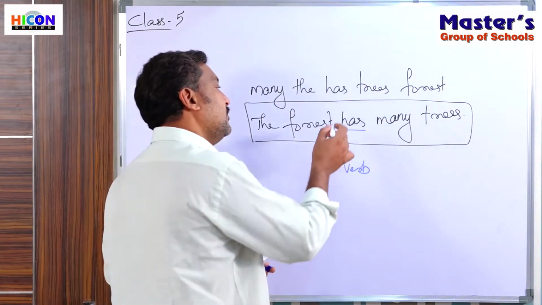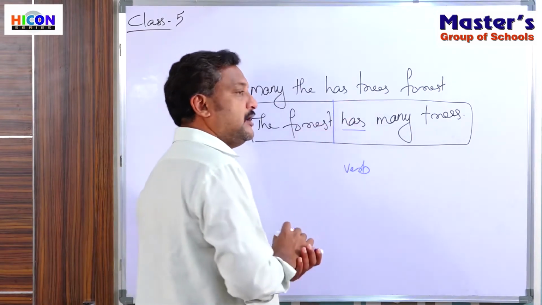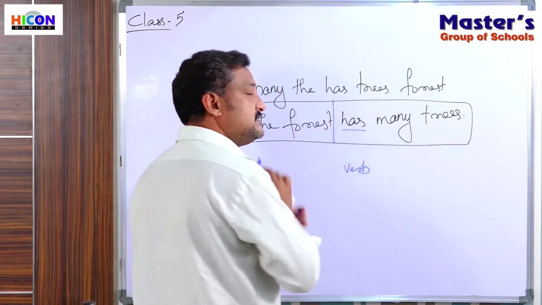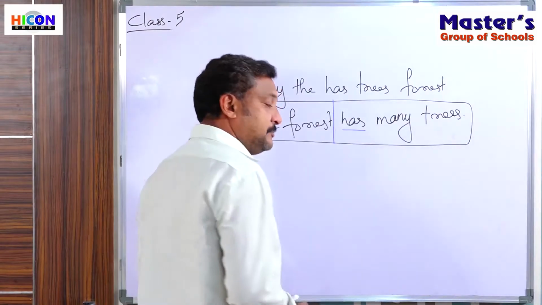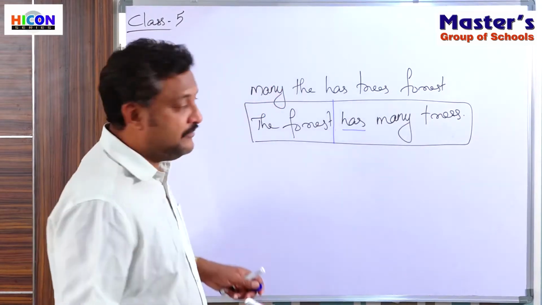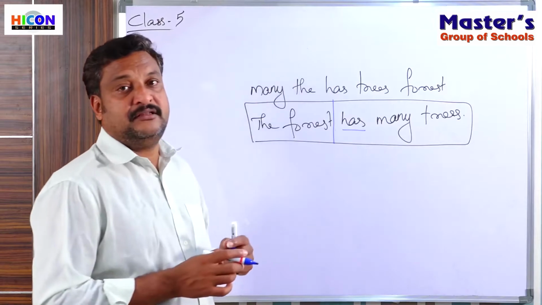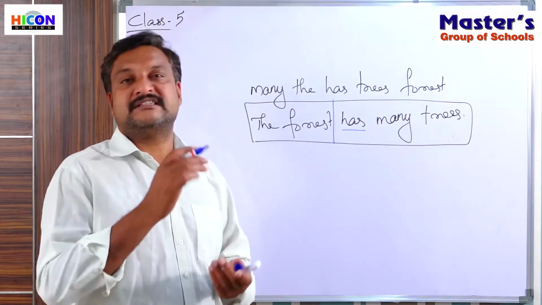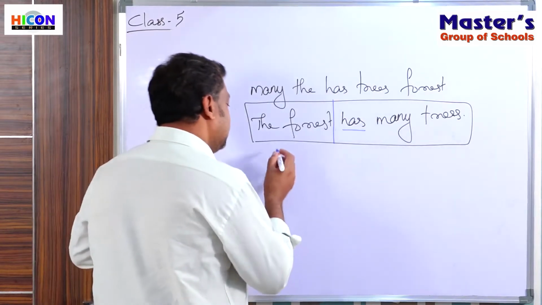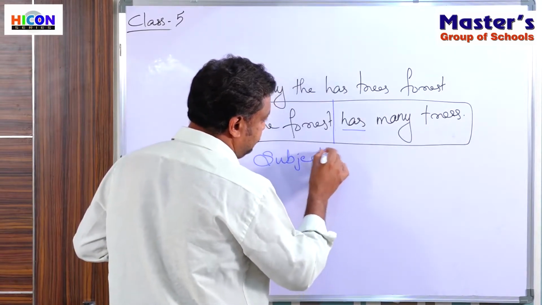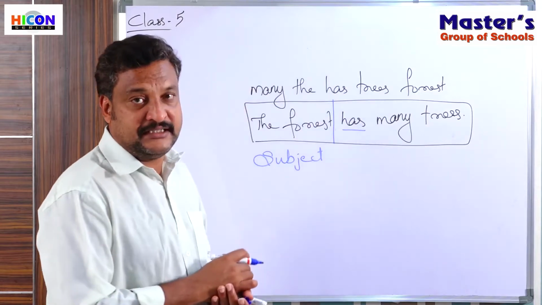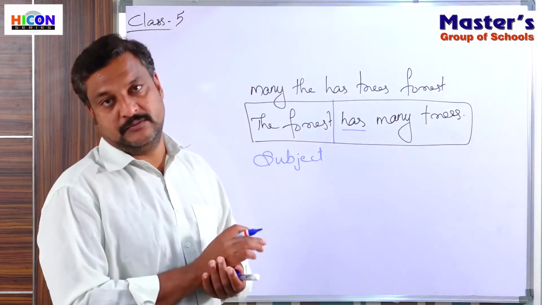Up to the verb is one part, and from the verb is the second part. Up to the verb is something that is about the sentence, and that is called the subject, or the doer of the action represented by the verb.